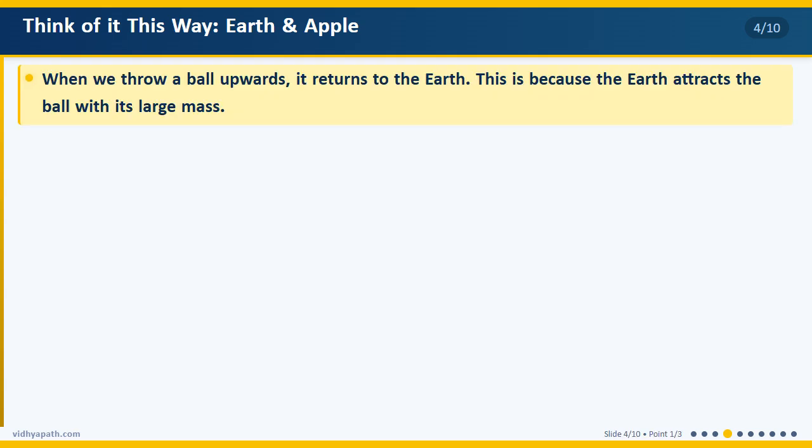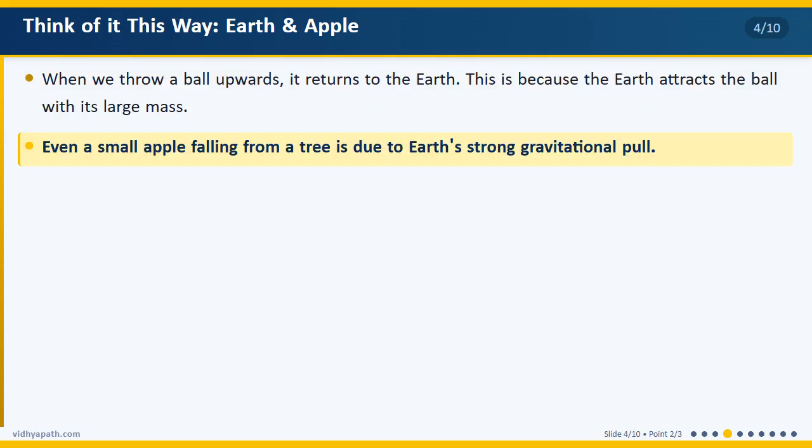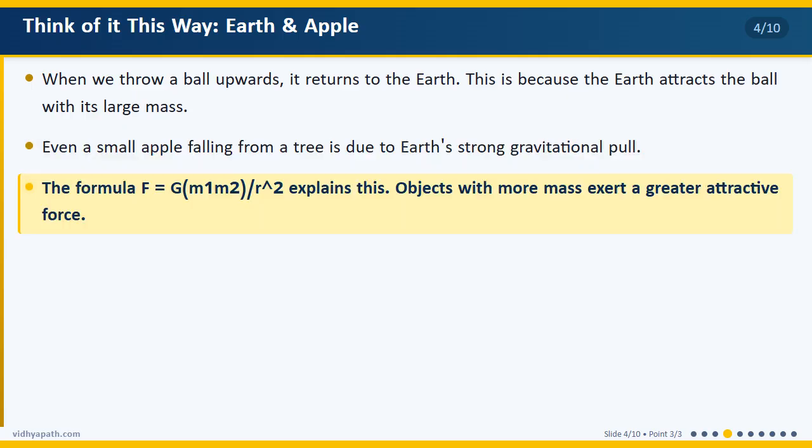When we throw a ball upwards, it comes back to the earth, right? This is due to gravitational force. Similarly, the moon orbiting the earth is also because of this. Its effect is significant in our daily lives.